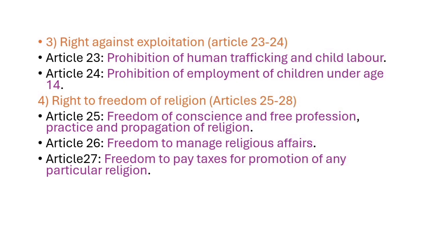Right against exploitation, Article 23 to 24. Article 23 talks about prohibition of human trafficking and forced labor. Article 24 deals with prohibition of employment of children under age 14. Right to freedom of religion, Article 25 to 28. Article 25, freedom of conscience and free profession, practice and propagation of religion.